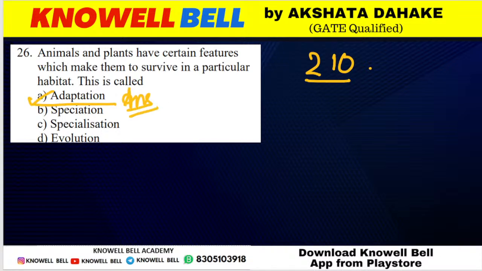What are these? They are called adaptations. Okay, what are they? They are the adaptations. So the right answer is option A.